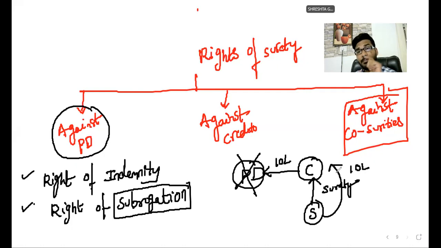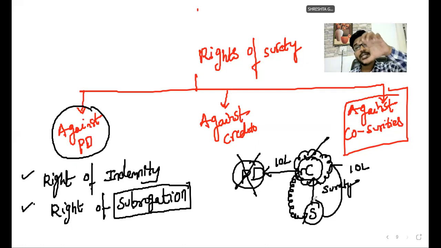The moment the surety pays the 10 lakhs rupees to the creditor, whatever the rights related to a creditor, the right to file a case, the right to sue for 10 lakhs rupees, whatever the rights related to the creditor, all the rights of the creditor transfer to whom, sir? Surety or not? Now the surety is acting as a creditor. Generally who can sue me? Creditor. Who can demand money? Creditor. Now the moment the surety pays the 10 lakhs rupees to the creditor, all the rights are shifted to the surety. Yes. So this process is called subrogation.